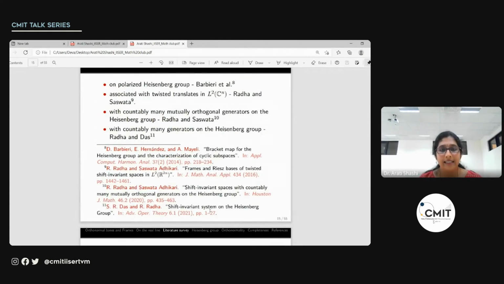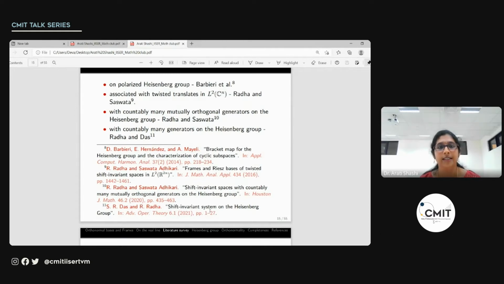Barbieri, Hernandez and Azita Malik looked at similar problems on the polarized Heisenberg group, which is a non-commutative and non-compact group. They considered the system of translates on the polarized Heisenberg group and characterized it to be a frame sequence, Riesz sequence and so on. Their results were in terms of the so-called bracket map, which involves the group Fourier transform of those functions.